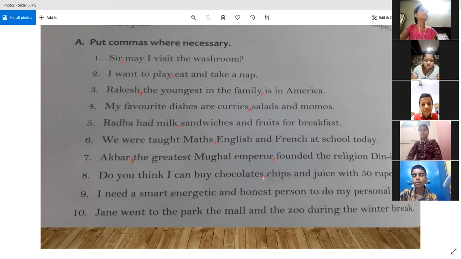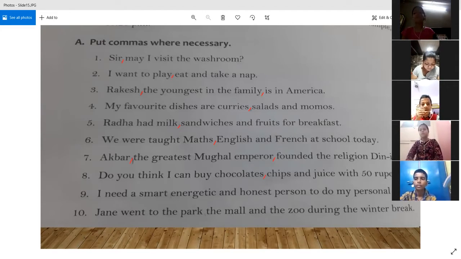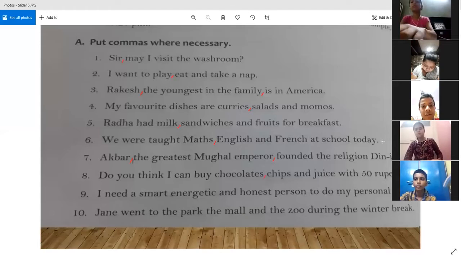Okay. Sentence 9. Aryan, is your earphone now working properly? Speak something. No, I don't think it is working. Maybe you can remove your earphone and then talk directly from your device. Sir, now it is audible. Yes, now it is audible. Now you can tell me the ninth one.